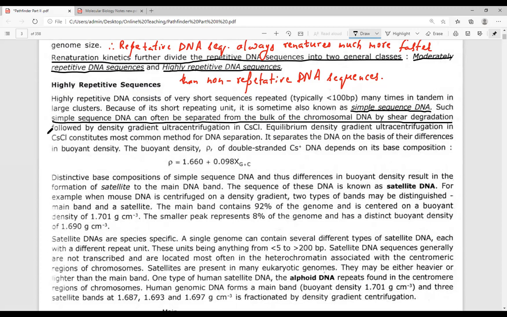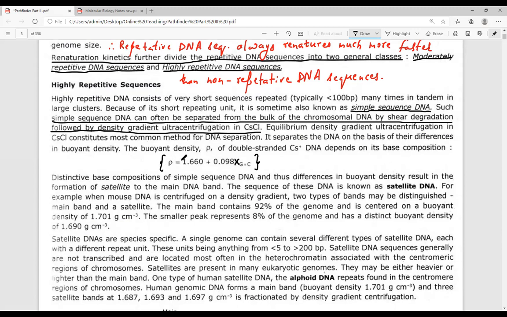If we have to separate out the highly repetitive DNA sequences, what can we do? We can separate them by using the method called cesium chloride density gradient ultracentrifugation. Okay, and what you get out of the removal of these sequences is rho equals 1.66 plus 0.098 x G plus C. This is the density gradient that is being obtained.